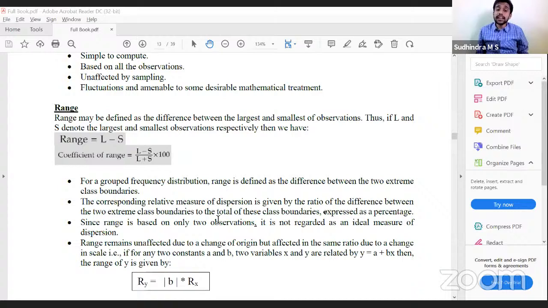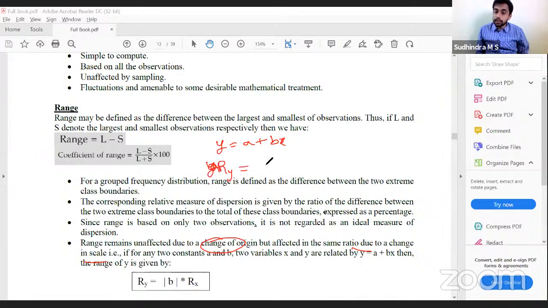Since range is based only on two observations, it is not regarded as an ideal measure, because one of the characteristics of an ideal measure is that it is based on all observations. Then, a common point in all measures of dispersion: they do not get affected by change of origin, but they do get affected by change of scale in the same ratio. So if y is equal to a plus bx, what would be the range of y?